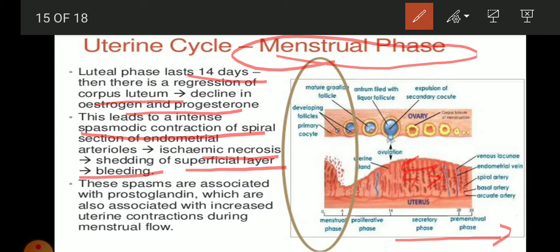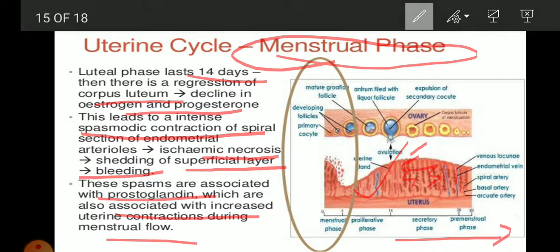These spasms are associated with prostaglandins, which are associated with increased uterine contraction during menstrual flow. So prostaglandins also perform a very important role. They are a group of hormones, different types of hormones, released for different metabolic activities in the cells. So here for uterine contraction they are also released. Due to this spasm or contraction, there is bleeding as well as shedding of the endometrium, and there is pain as well.